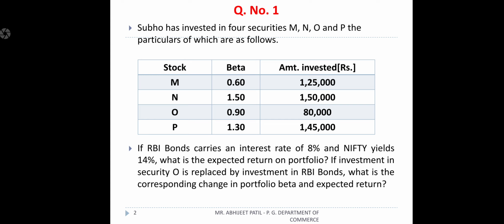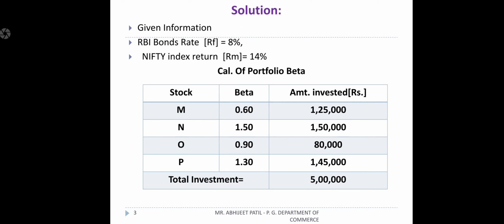And in the second situation, they replace one stock and invest the same amount in bonds, so it is 3 stocks and 1 bond, whereas earlier it was 4 stocks. What is the change in the expected rate of return? It should be found out. So let's find out how the first expected return comes, including all stocks only, and next including 3 stocks and 1 bond. So we'll move to that.